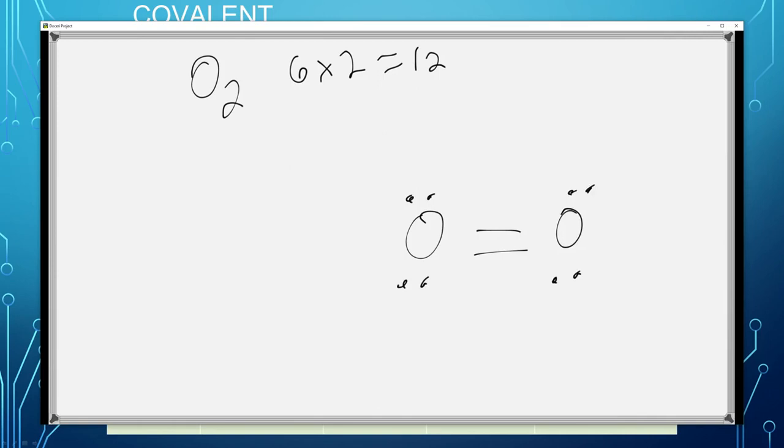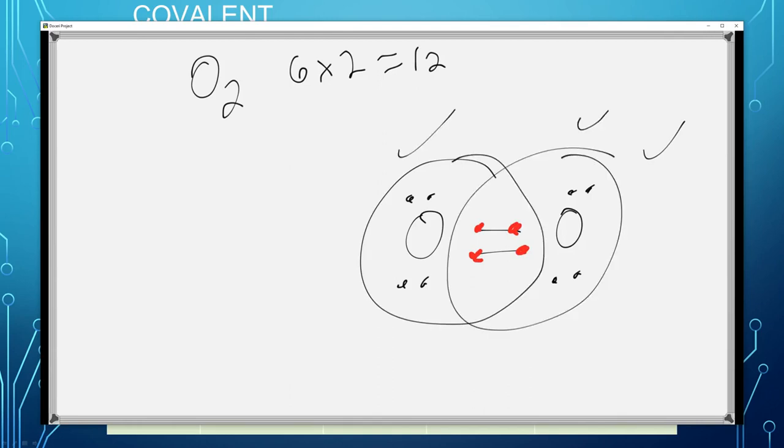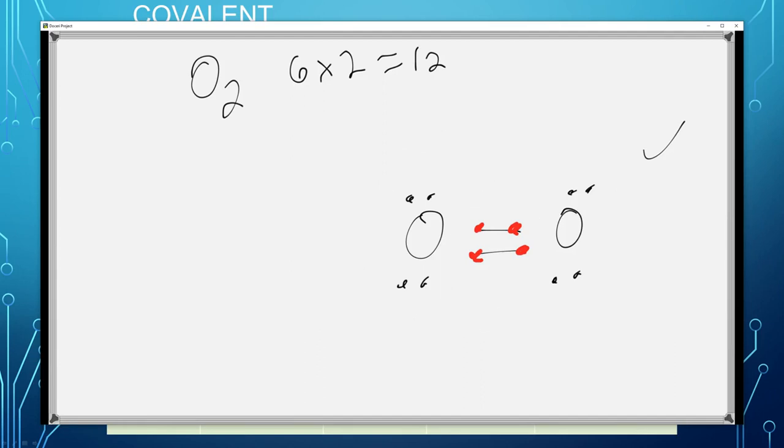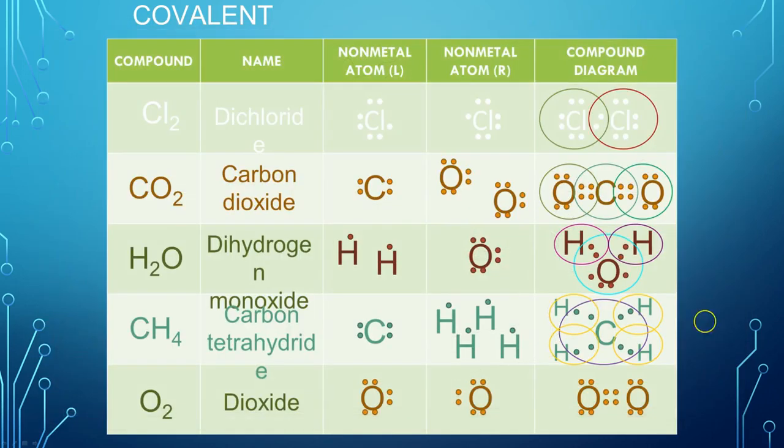1, 2, 3, 4, 5, 6, 7, 8, 9, 10, 11, 12. So 12 valence electrons. If we count our octets, we have 8 around that one and 8 around that one. And you have to include the 4 in the middle to both. The 4 electrons shared between them belong to both of them equally. All right? And I like to draw a Lewis dot diagram cartoon here. There we go. There's oxygen as a cartoon.